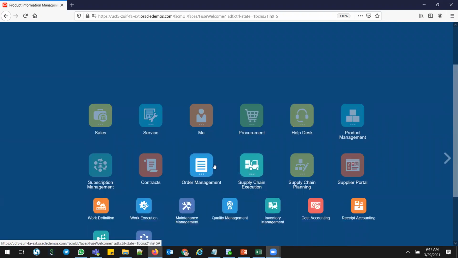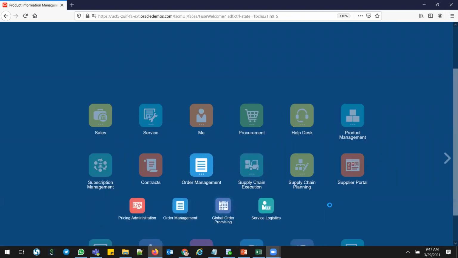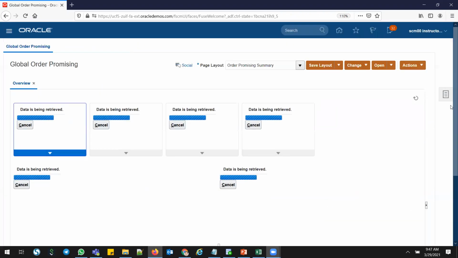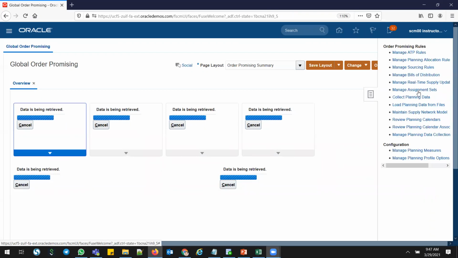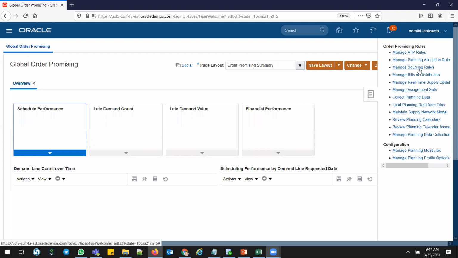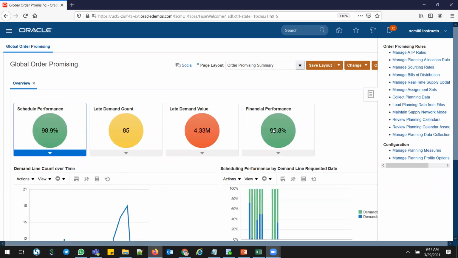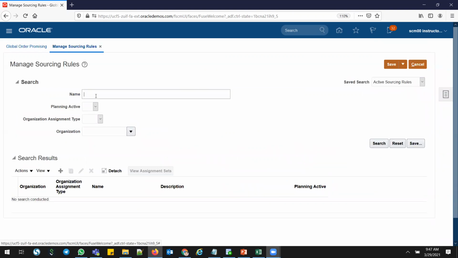Order management, global order promising. So task carousel and go to sourcing role. I have used a couple of sourcing roles here. One is a global, S22.